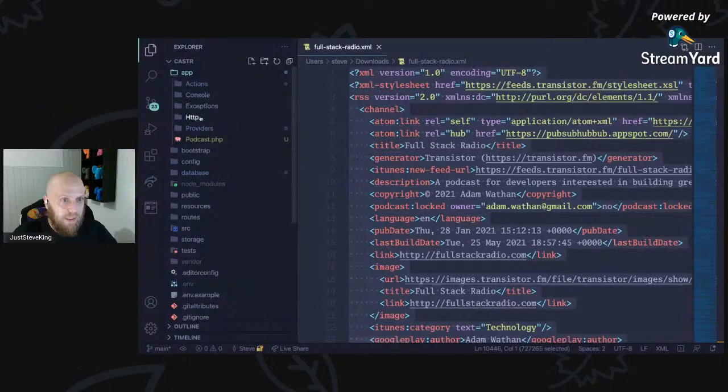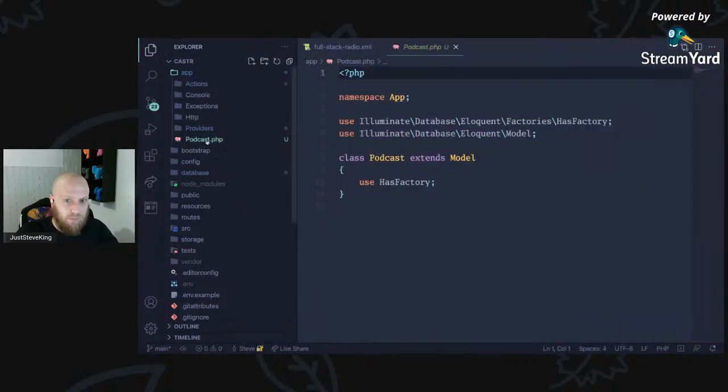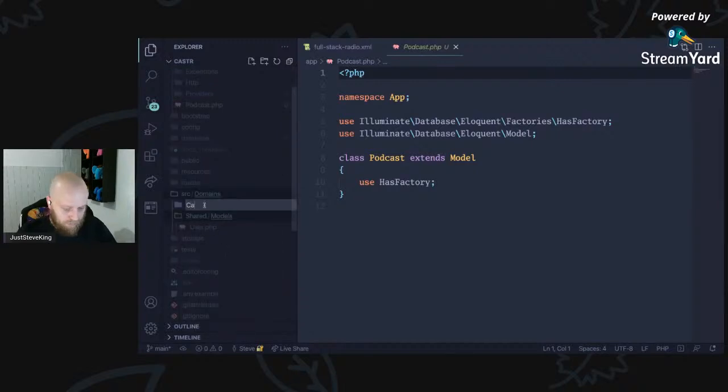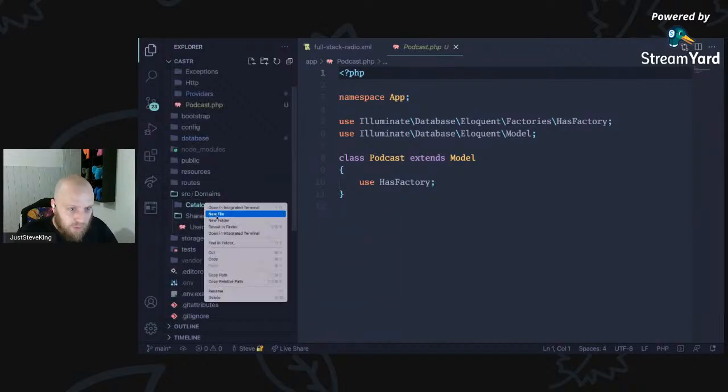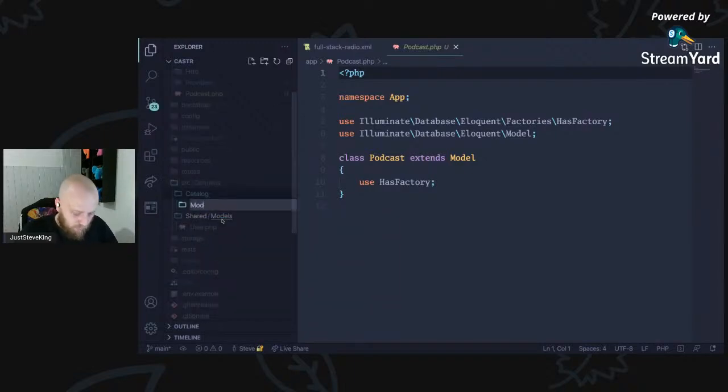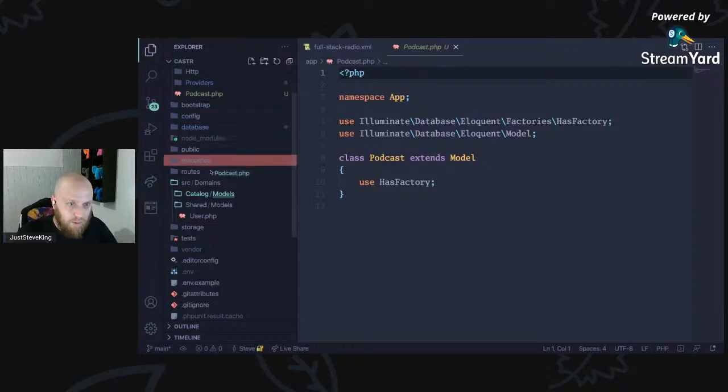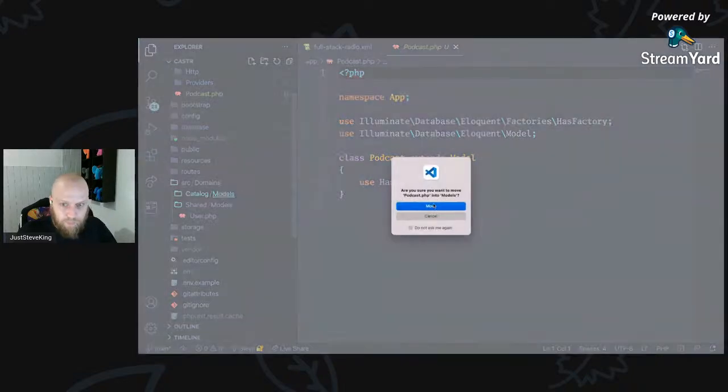So if we come to app podcast, so source domains catalog. Models, we can now move that into there.